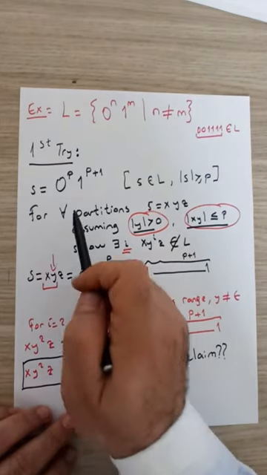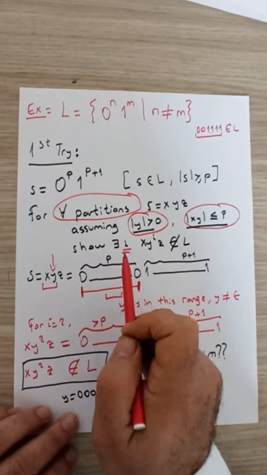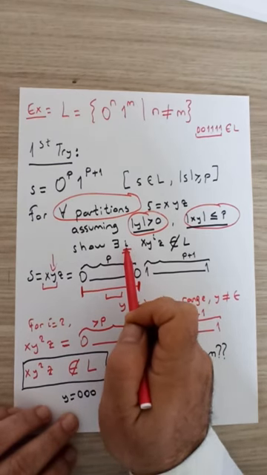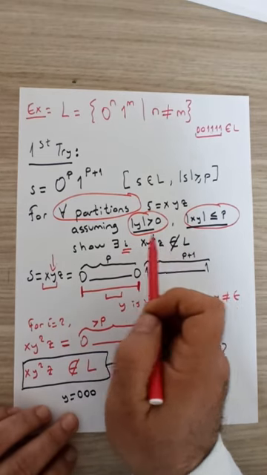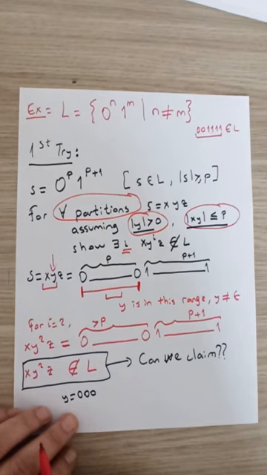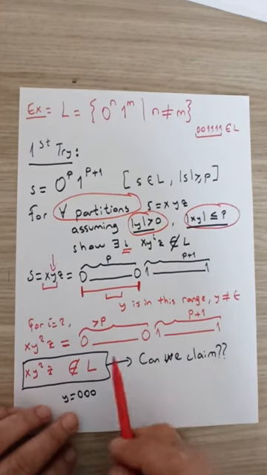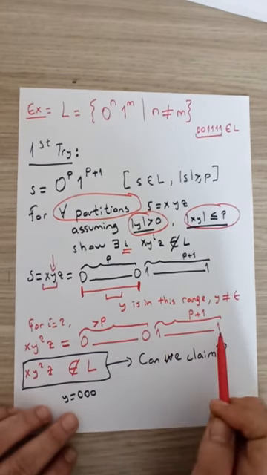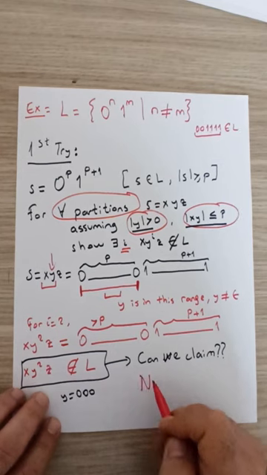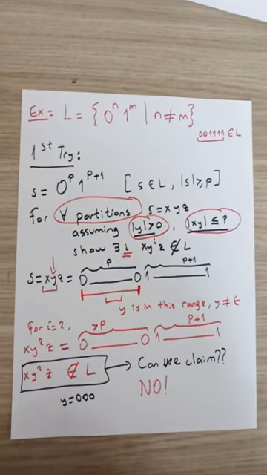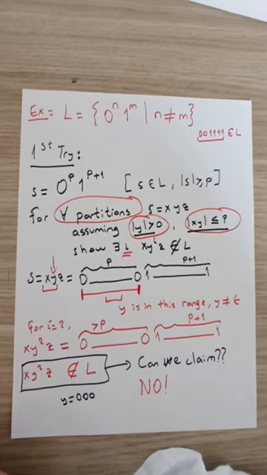So this tells us that considering any partition, we cannot find an i that works. We cannot find an i such that xy to the i z is not in the language considering any possible partition. Because considering y having 3 zeros, we can exactly see that the number of zeros in the new string is not equal to the number of ones, so the new string still belongs to the language. Can we claim this? No. So, directly applying the pumping lemma in this case, for this example, did not work.